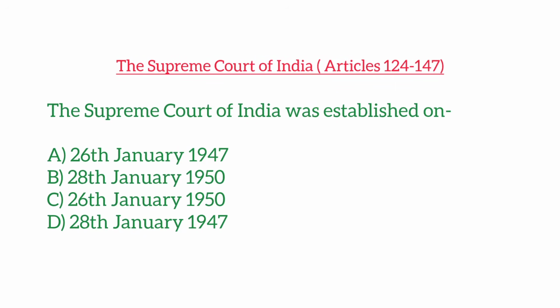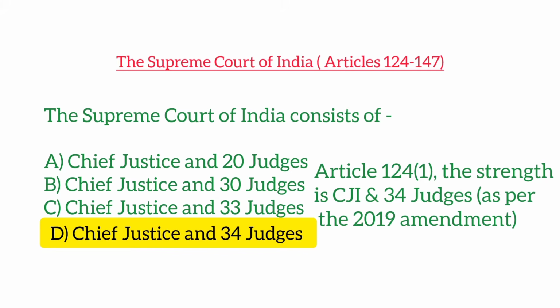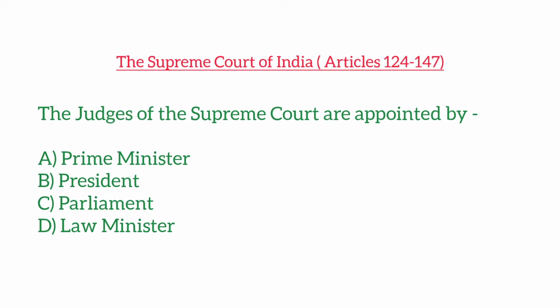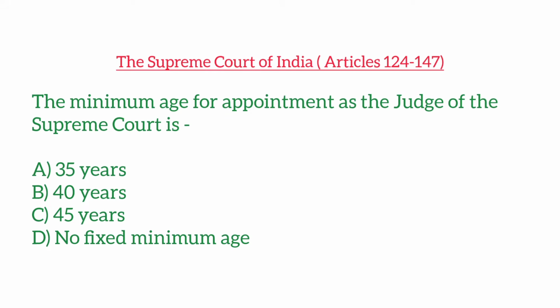The Supreme Court of India was established on. The Supreme Court of India consists of. The first Chief Justice of India was. The judges of the Supreme Court are appointed by. Minimum age for appointment as the judge of the Supreme Court is.